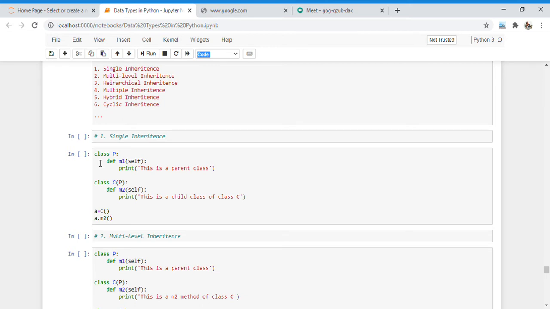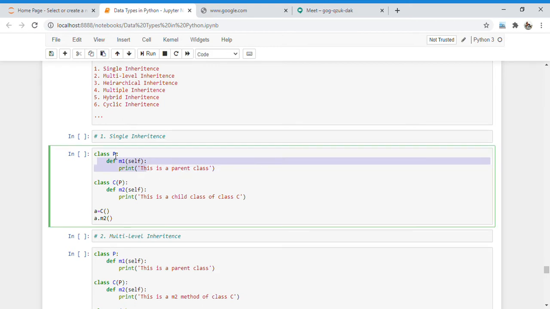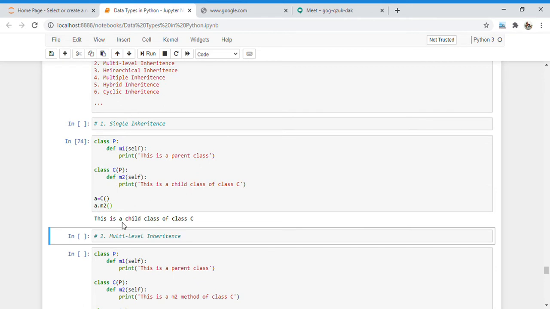I created one class which is a parent class with the name P, and another class called the child class, and I inherit the parent class in it. This is the way to inherit the parent class in our child class. Now if we want to acquire the property of the child, it is easy. I create one object of the child class and call the method of that child class, so that it prints here.